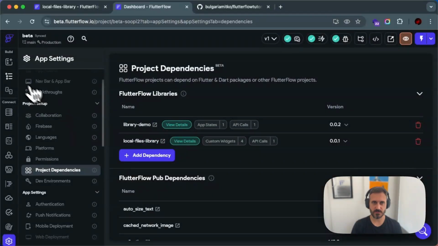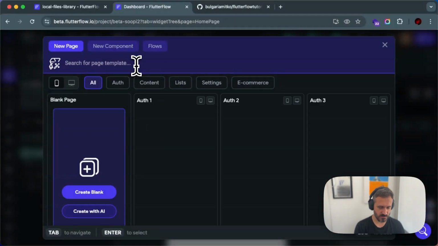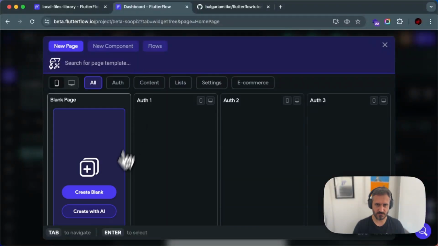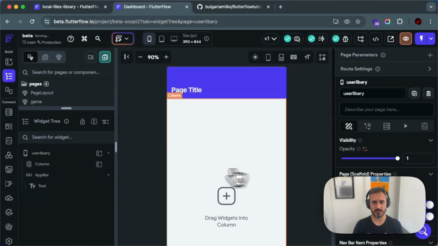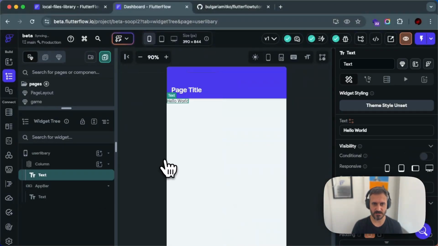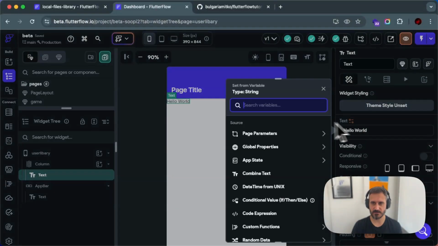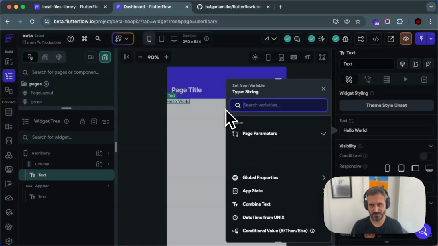And if I go over here, let's see if I can use that. So let's say a blank new page called use library. And then let's try to use it. So first of all, let's try to add a text over here. Let's try to add the version. So where is this version coming from? It's coming from the library demo upstate. You can see it over here. That's super cool.